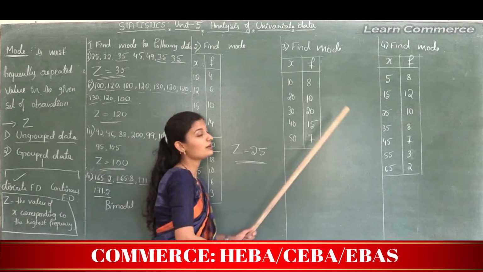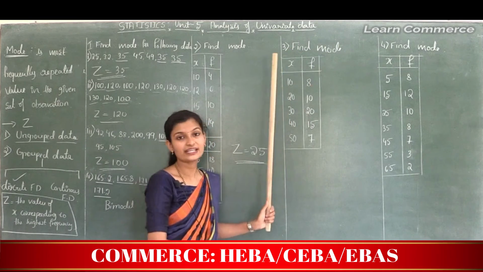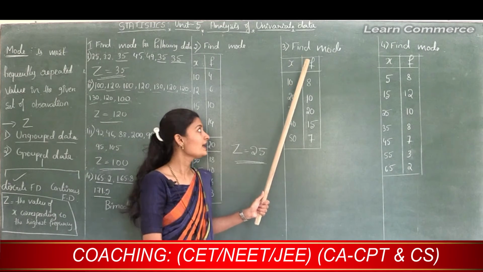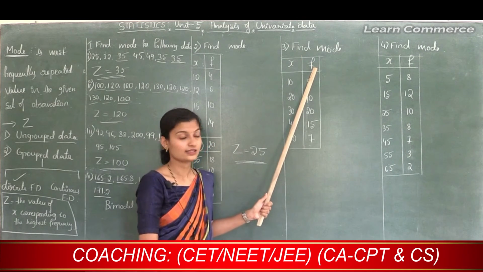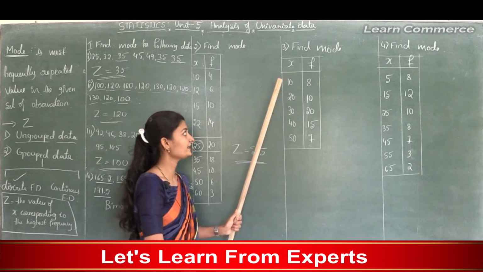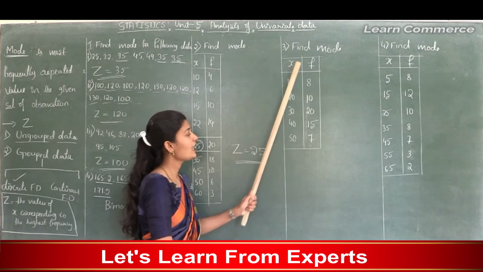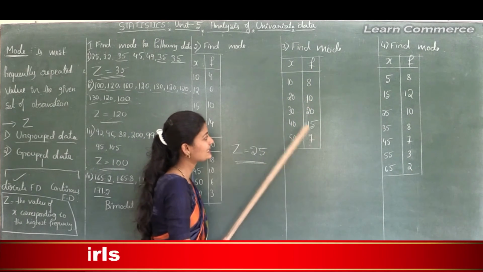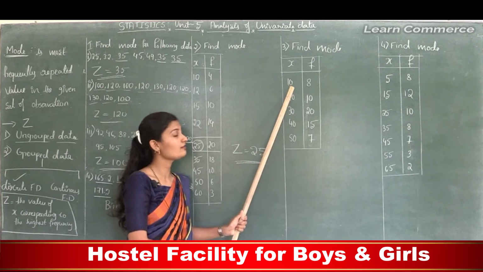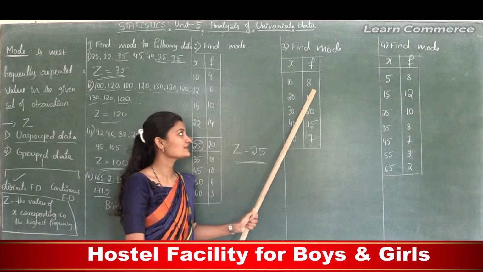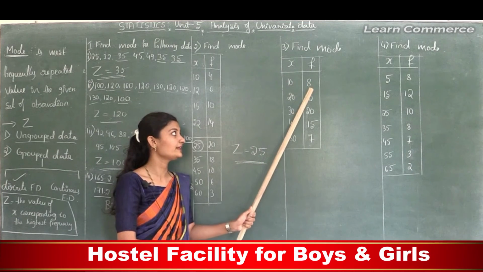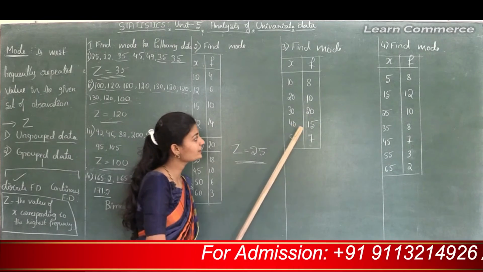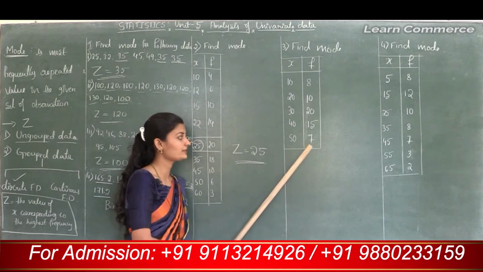Next, problem number 3: find mode, and the given information is x and f. x is the value of variable and f is the corresponding frequency. The x observations are 10, 20, 30, 40 and 50, and the frequencies are 8, 10, 20, 15 and 7. So 10 is repeated 8 times, 20 is repeated 10 times, 30 is repeated 20 times, 40 is repeated 15 times, and 50 is repeated 7 times.